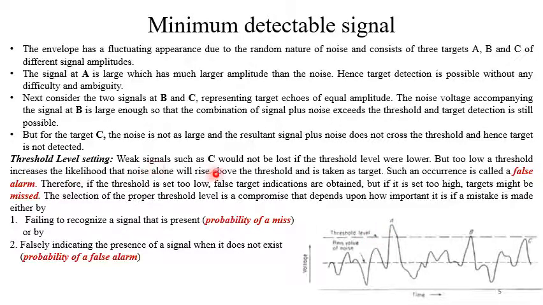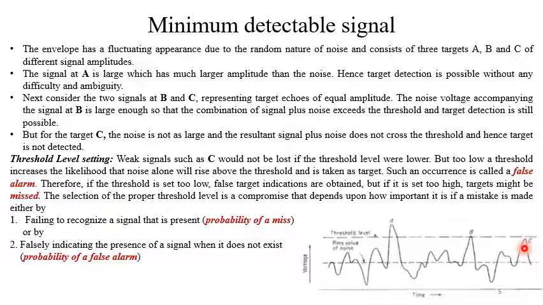Say weak signals such as C would not be lost if the threshold level were lower. So if the threshold voltage is set right here, then it might happen that C is above the threshold, so C will also be treated as a target. There will be no problem.